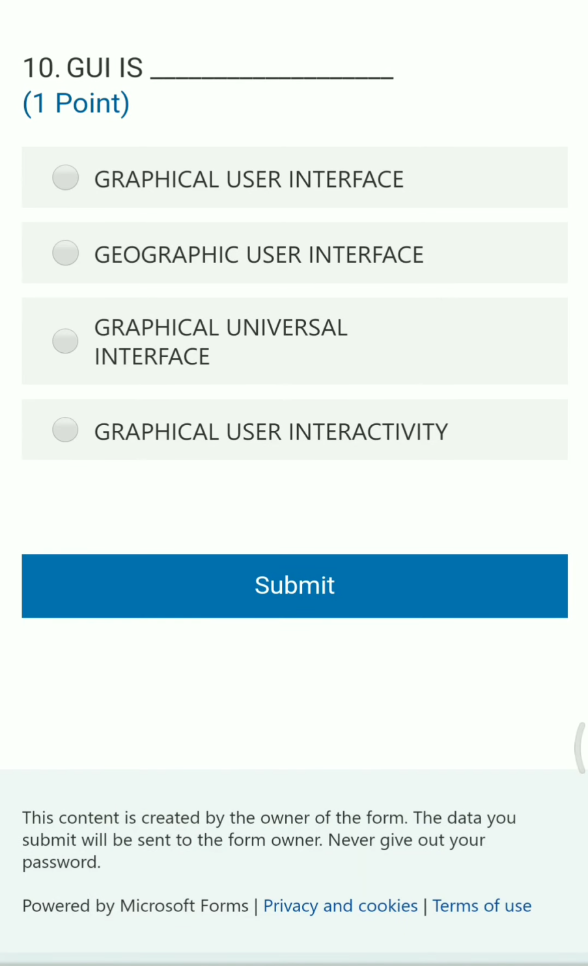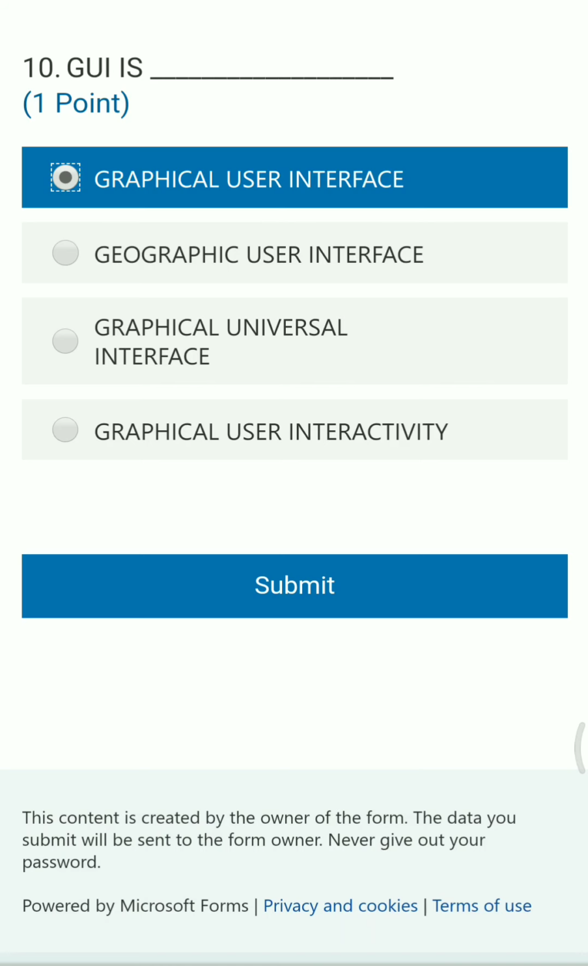Next question: GUI is dash. Options are graphical user interface, geographic user interface, graphical universal interface, and graphical user interactivity. So the right answer is graphical user interface.